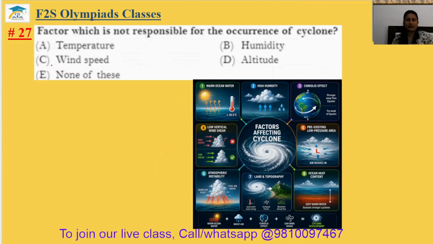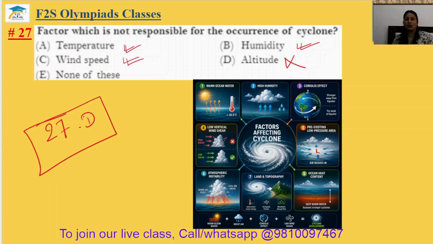Question number 27. Factor which is not responsible for the occurrence of cyclone. So, temperature is responsible, humidity is responsible, wind speed is responsible, but altitude is not responsible. The 27th answer is option D. I have shown here all the factors affecting cyclones.